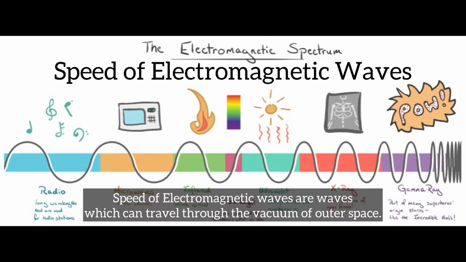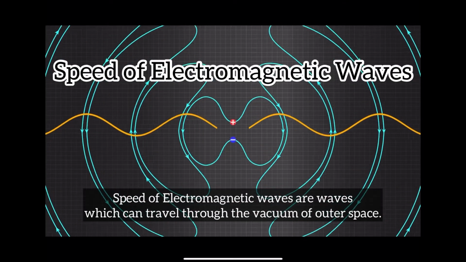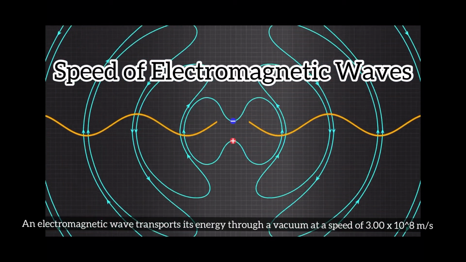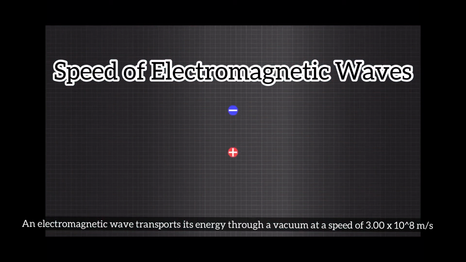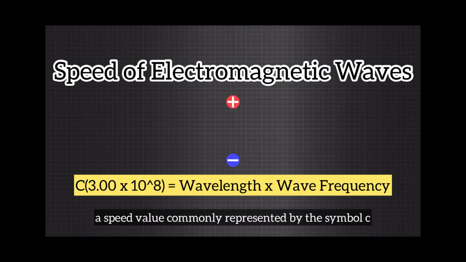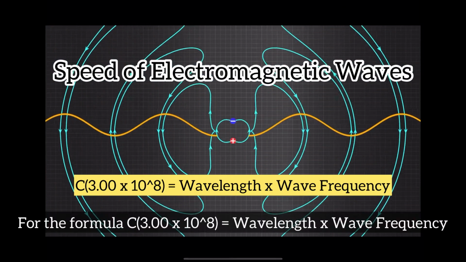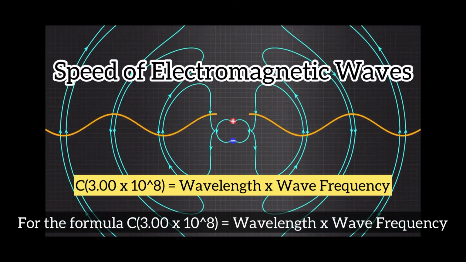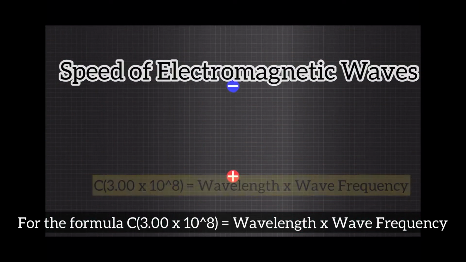Electromagnetic waves are waves which can travel through the vacuum of outer space. An electromagnetic wave transports energy through a vacuum at a speed of 3 multiplied by 10⁸ meters per second, a speed commonly represented by the symbol c. For the formula, speed of electromagnetic wave is equal to wavelength multiplied by wave frequency.